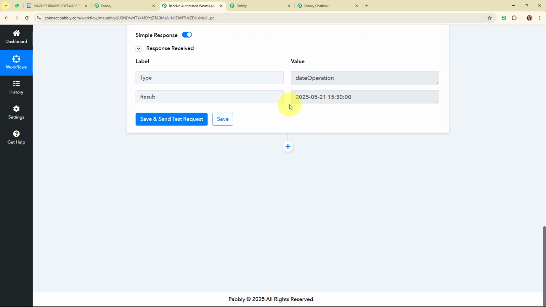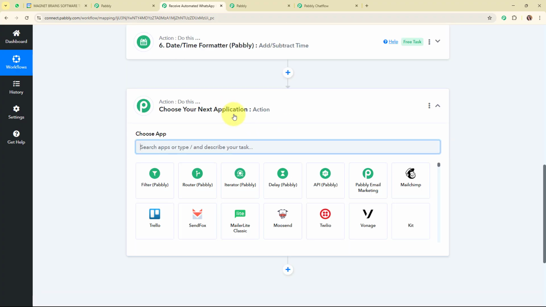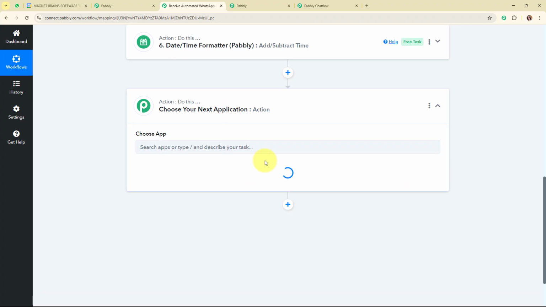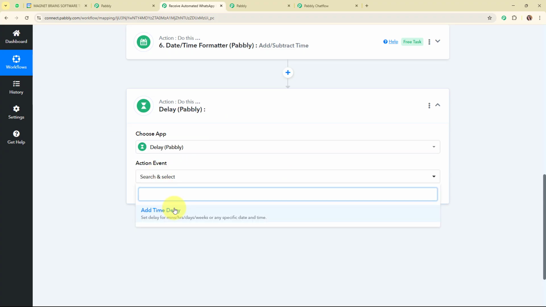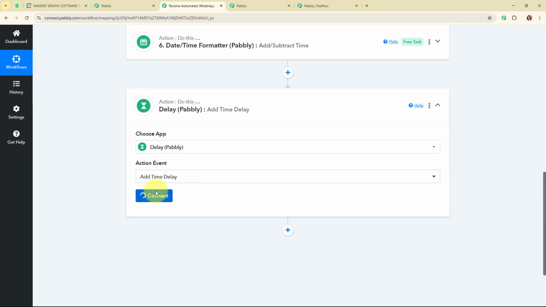So now after generating the date with the 30 minutes minus, we are going to set a delay for the same. We are going to select the action application as delay again, and then I'm going to select my action event as add time delay, and then I'm going to click on connect.